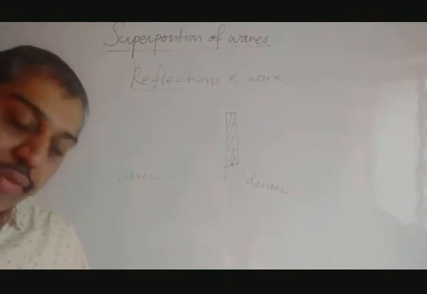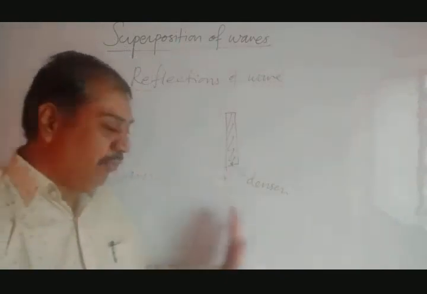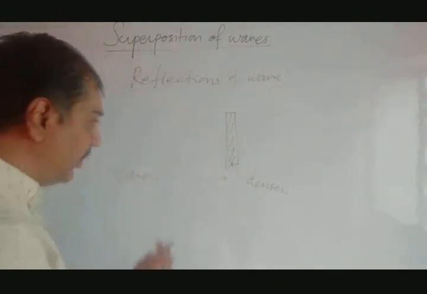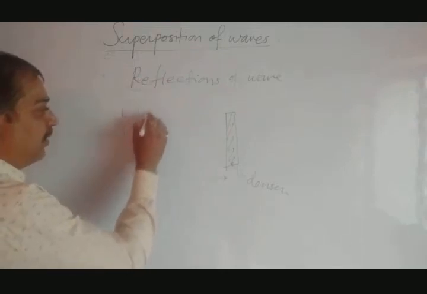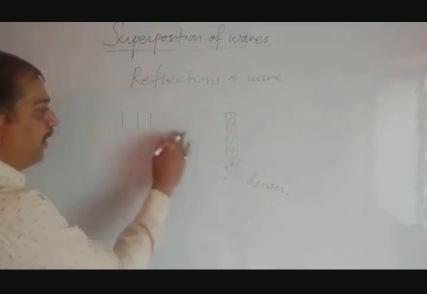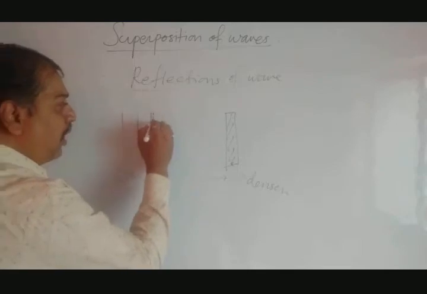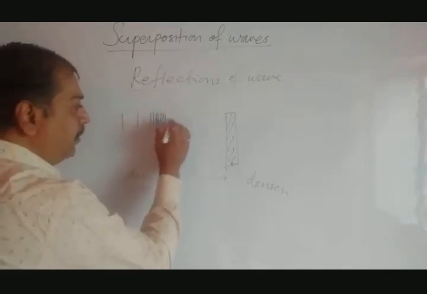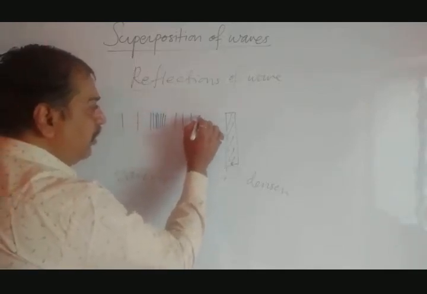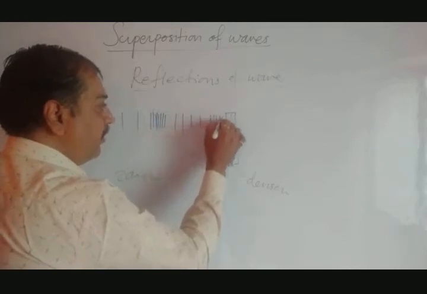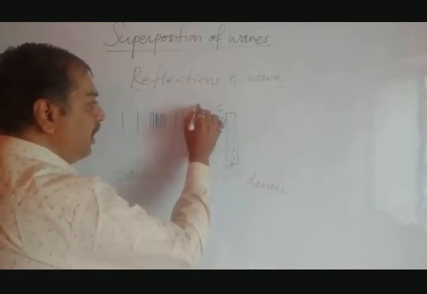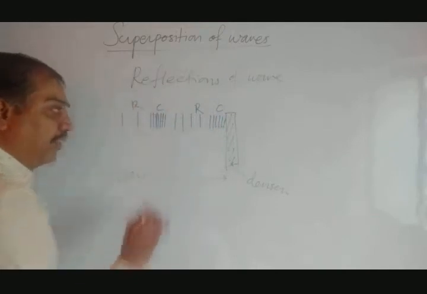What occurs, that we have to see. When the wave moves from rarer to denser, initially it consists of well separated regions, then crowding, then again well separation, then again crowding. So this is compression, rarefaction, compression, rarefaction.